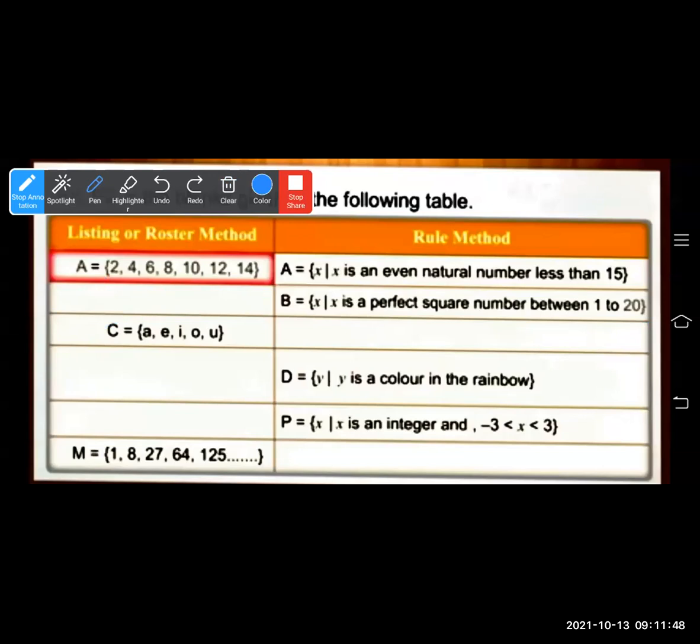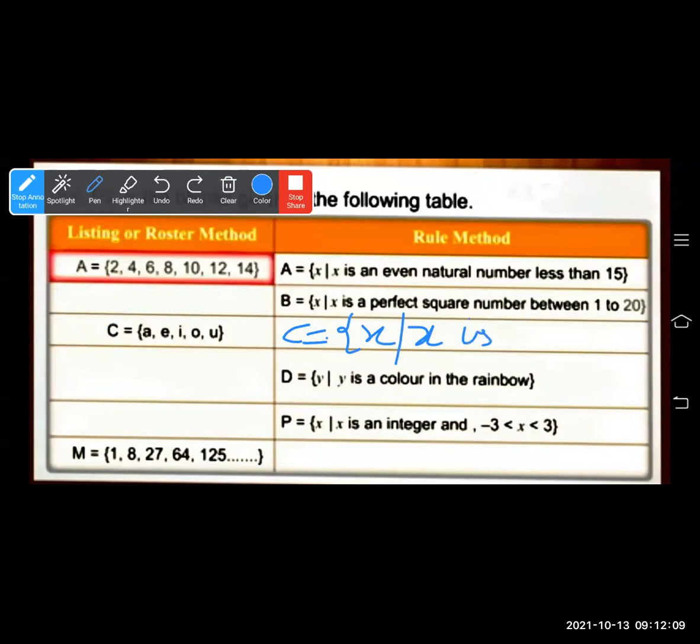Fine. Next one is C is equal to A, E, I, O, U. This activity you have to solve in your textbook. So how will you write? C is equal to the set of all x such that x is a vowel of the alphabet. X is a vowel of the alphabet.